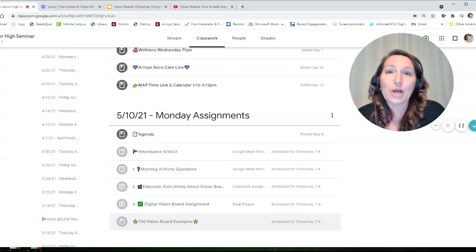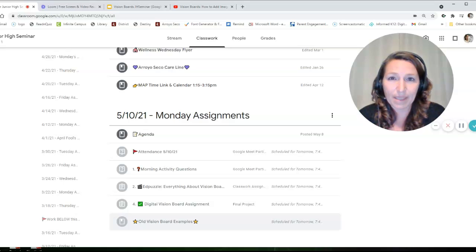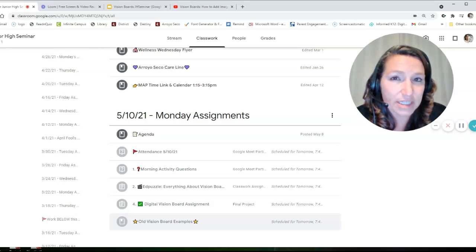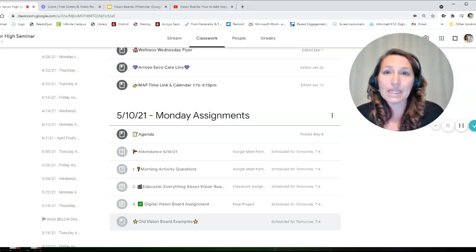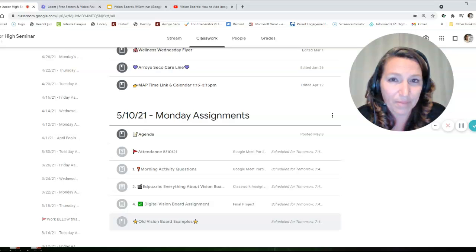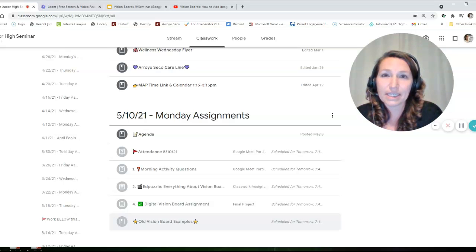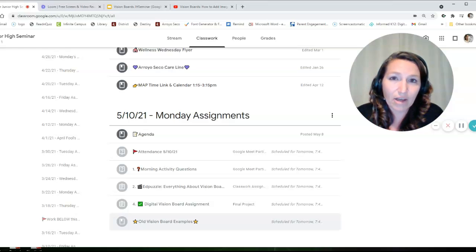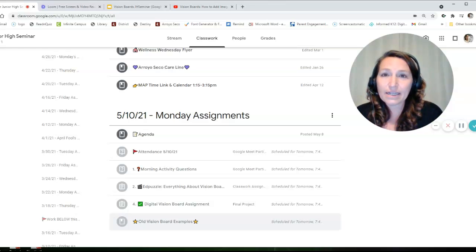So basically, you're going to open the digital vision board assignment. You're going to find images that answer the questions that are asked of you. If you need help, you're going to hit present on the Google slide, and it's going to walk you through a step-by-step tutorial on how to do that page. If you have any questions, you're going to ask the teacher that's covering, or you're going to email me. I will be checking my email today, so feel free to send me an email. I'll even try to log in to the Meet in the car if I can, to see if you guys have any questions.